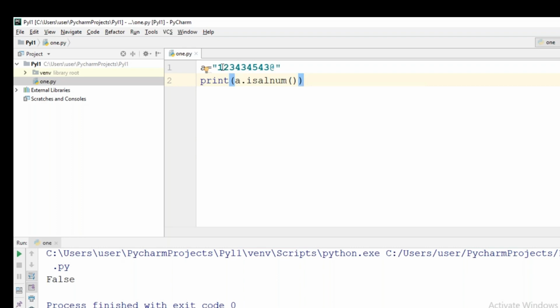See, if all the characters of a string are alphabets, if all the characters of a string are numbers, or the combination of both, right? All the characters in a string can be alphabets. Complete all the characters of a string can be numbers. And some numbers, some alphabets can also be there. But if your string is having any special symbol, it will give false.